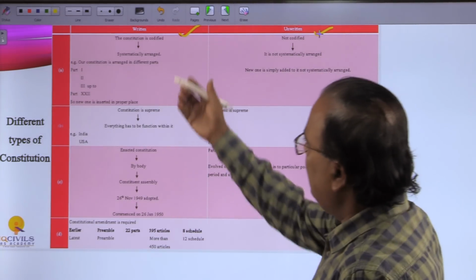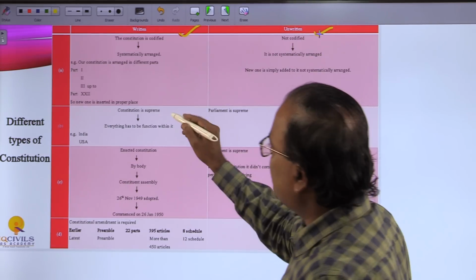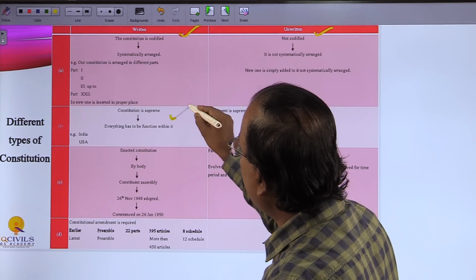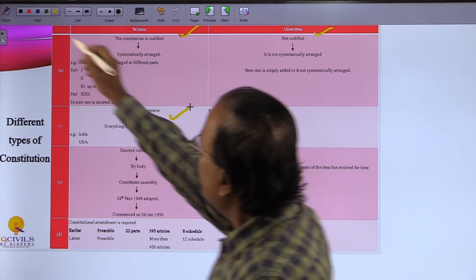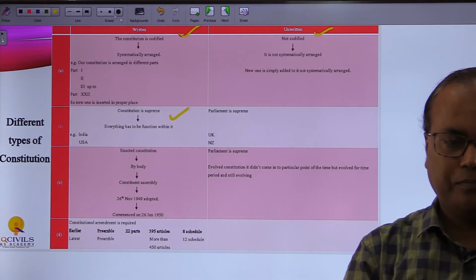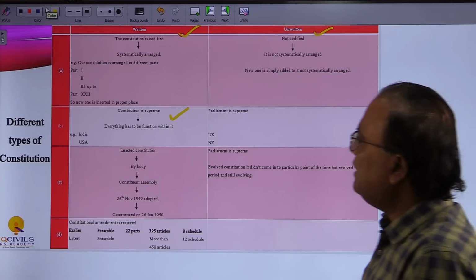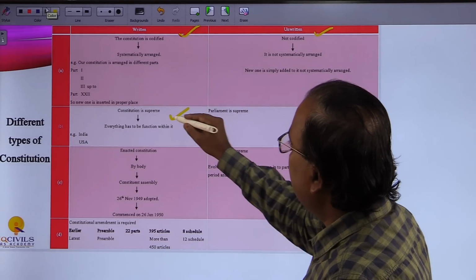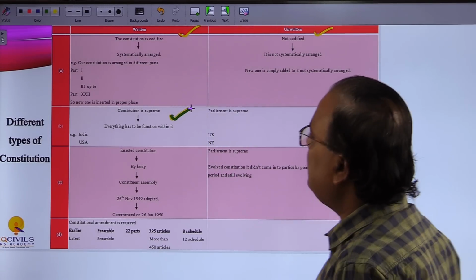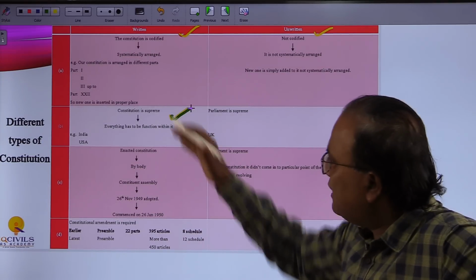Here again you have to understand: once we say written constitution, the constitution is supreme. Everything has to function according to this supreme law, that is, the constitution.